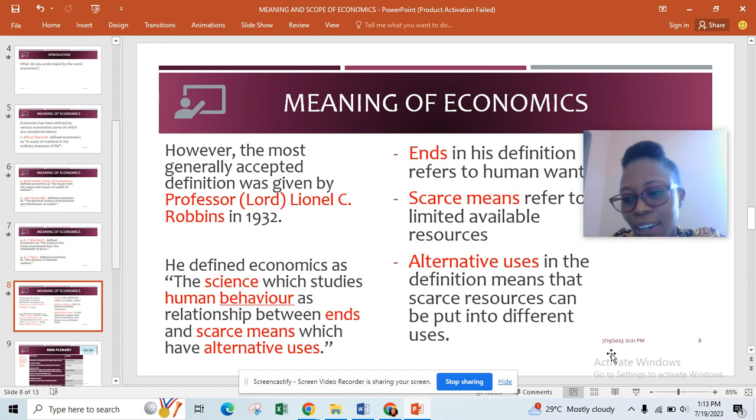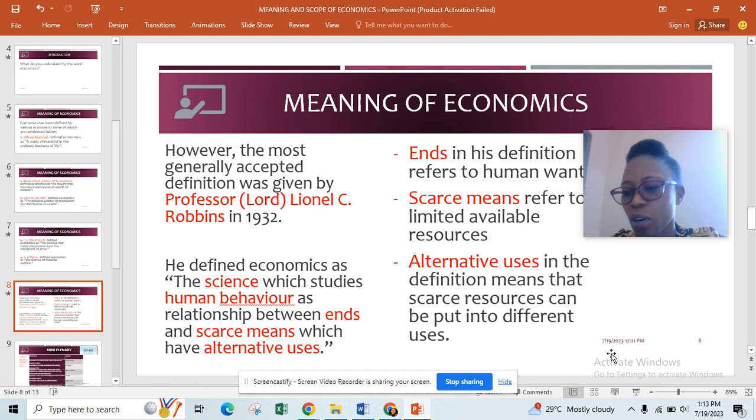All right. So one economist stands out in his definition, and that was Professor Lord Lionel Robbins. He gave his own definition in 1932. He defined economics as the science which studies human behavior as a relationship between ends and scarce means, which have alternative uses.